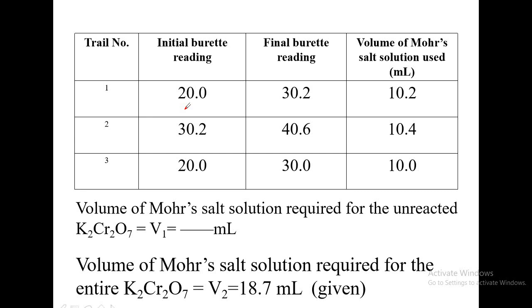It can be 0.0 if you have sufficient height, no restriction as such. Otherwise, if you are of average height, it is suggested to adjust the value to 20 as the initial burette reading.